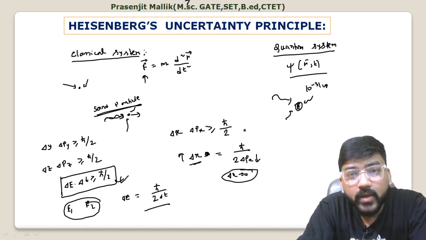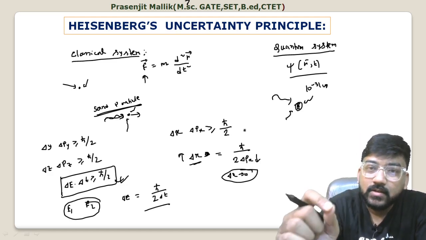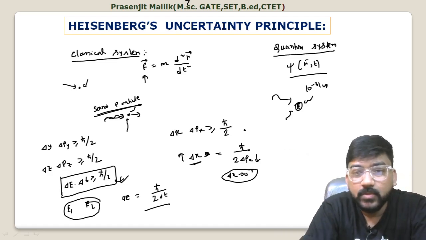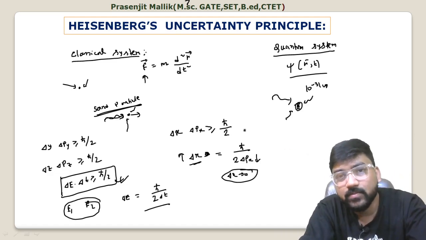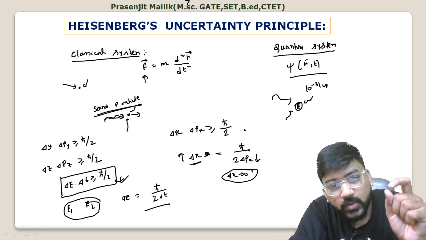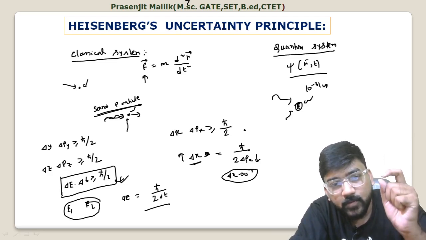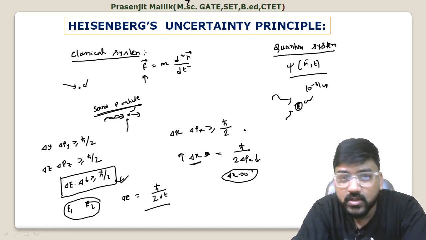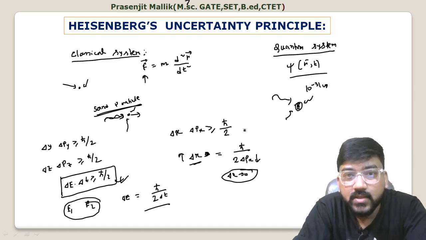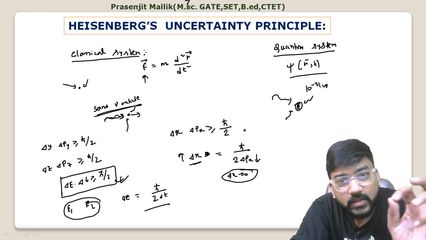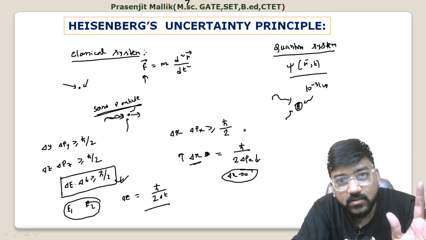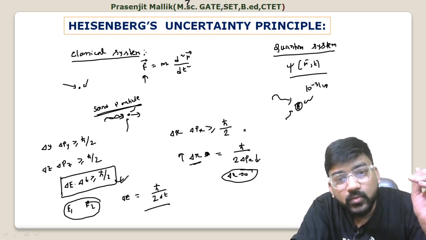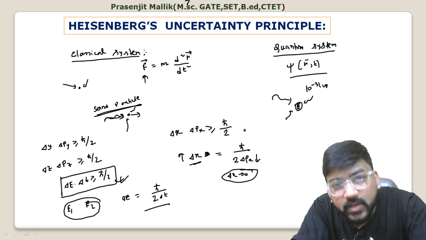It will be equal if you interact with the particle with one photon only. So you minimize the intensity of the photon, because the uncertainty happens with the interaction of light. Whenever you want to detect the state, you have to interact with light, and whenever you interact with light, its state changes. So if you want to minimize this change of state, you have to interact with light of very low intensity.